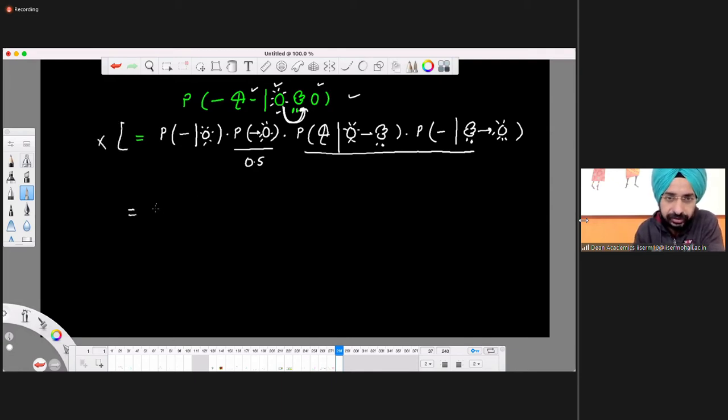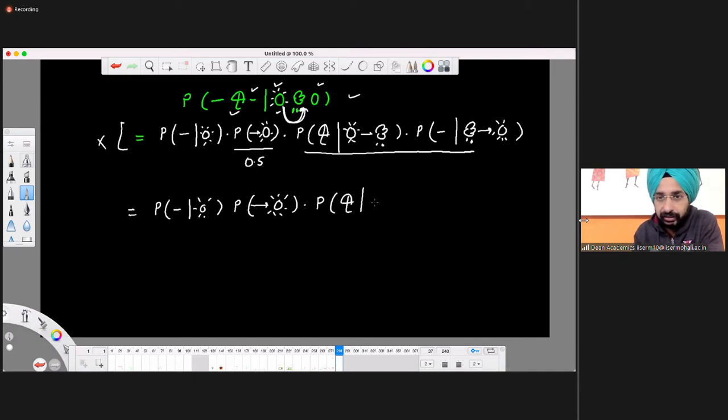First part was correct: probability of no umbrella given that it is sunny, times the probability of getting into the sunny state, which in the beginning is 0.5, because it is 0.5 for the raining state too. And then the next one is the probability of observing umbrella given that I am in the raining state, because right now we are in the raining state.